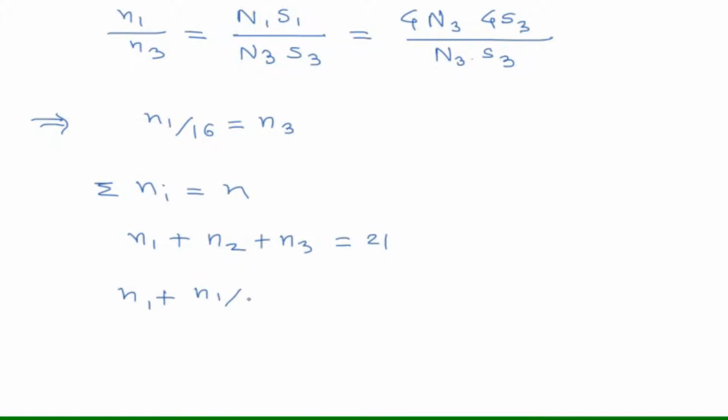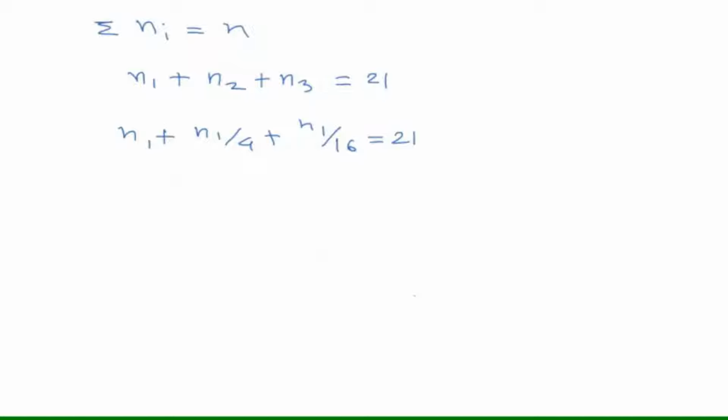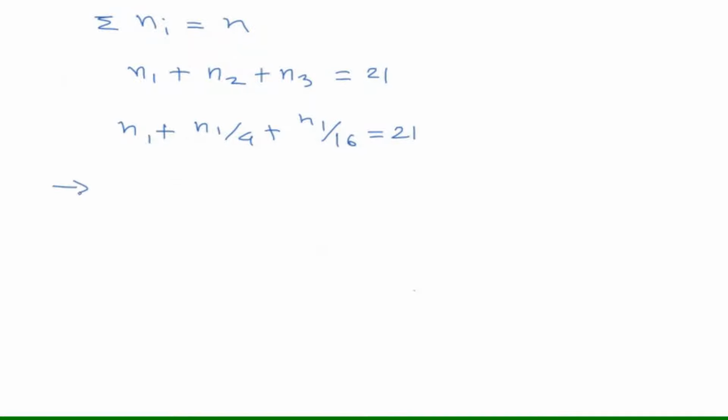So this will be n1 divided by 4 and n1 divided by 16, which is equal to 21. This gives us 16 plus 4 plus 1 times n1 divided by 16 equal to 21, and this sum turns out to be 21, so the 21 will get cancelled, and we get n1 equal to 16.